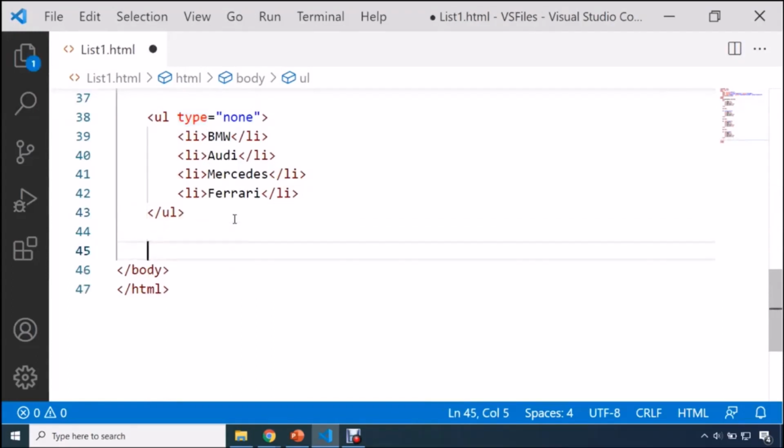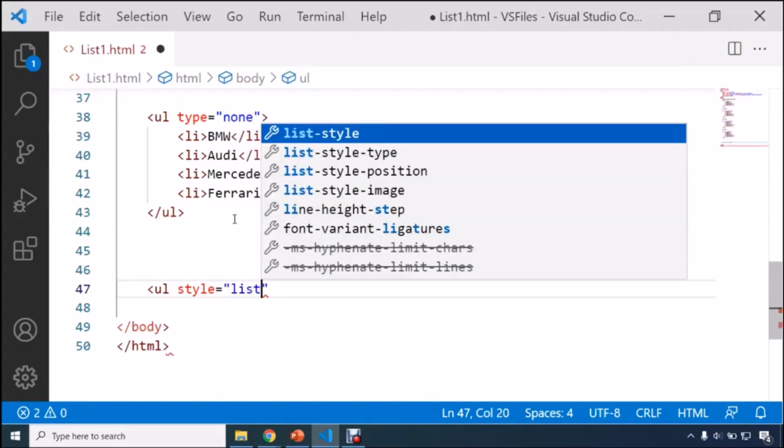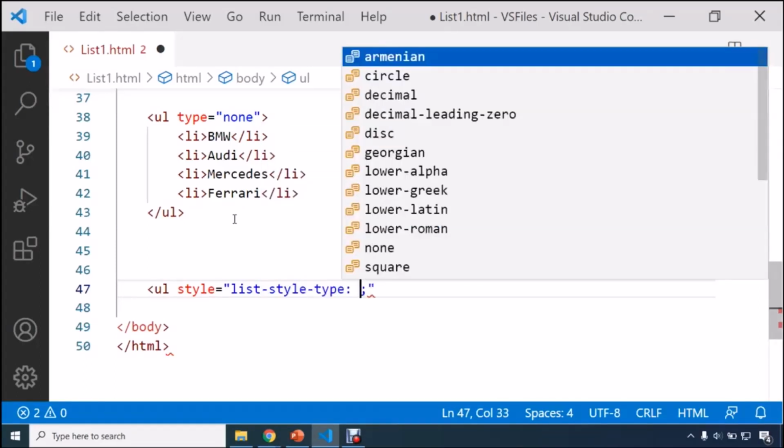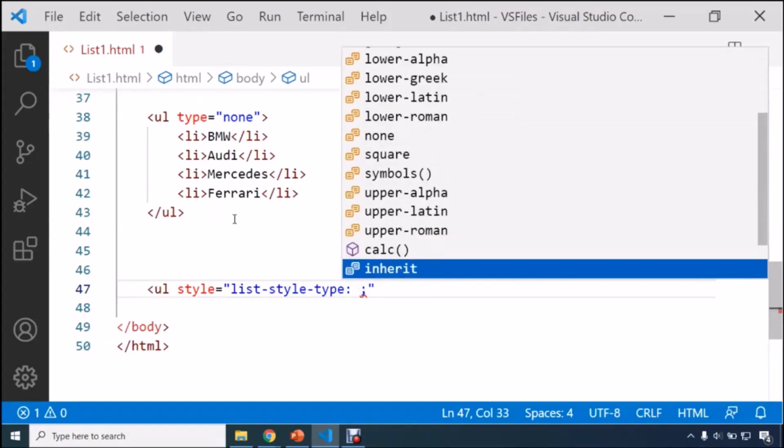Then how can we change the list of items? Suppose I want circle. So guys, here we can use CSS. Okay, so you can use CSS. So guys, please try to note it down that the type attribute is not supported in HTML5. Instead of type attribute, we can use a CSS property. Okay, and how we can use it, I'll show it to you. Here you can use UL style is equal to list-style-type. Okay, so this is the CSS property which you are going to use, and the name of that property is list-style-type.